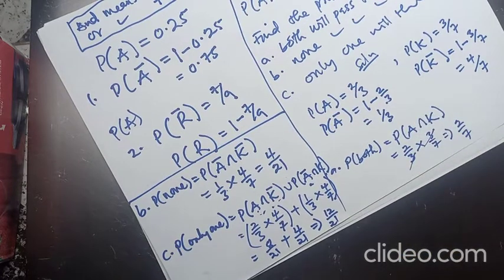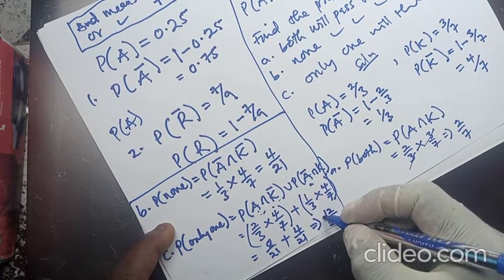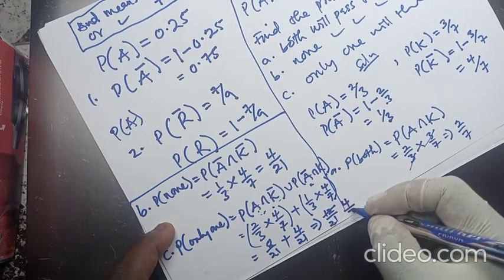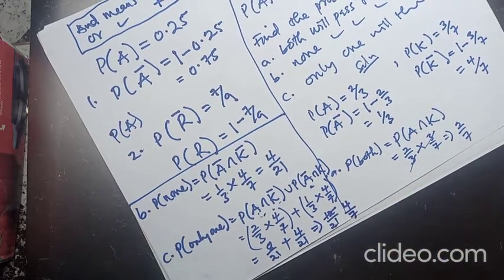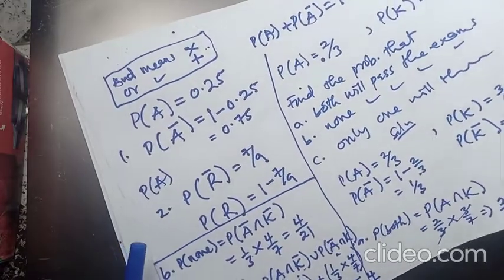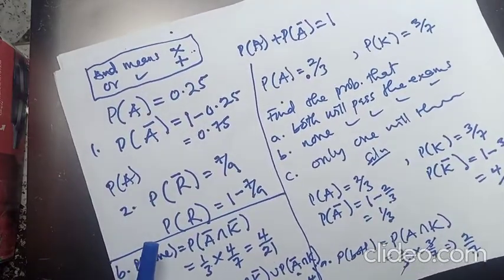But I think 3 will go into this 4, then 3 2 will go into this 7. So we are expecting something like 4 on 7. All right, you can try it on the calculator. You can key it on the calculator to check. All right, so this is the review of the probability concerning this type of questions.